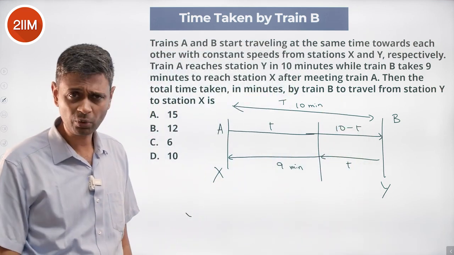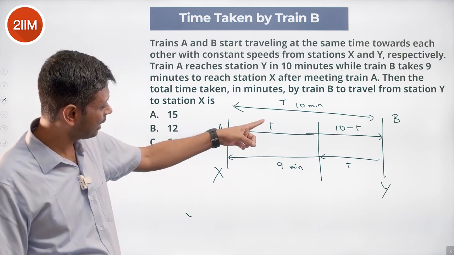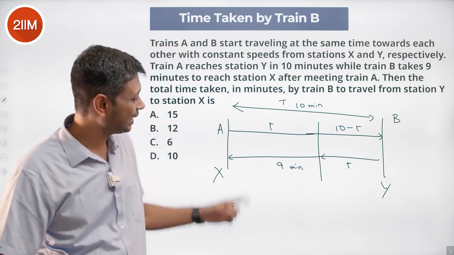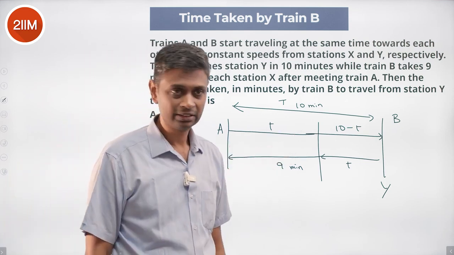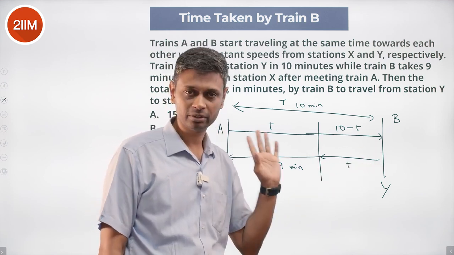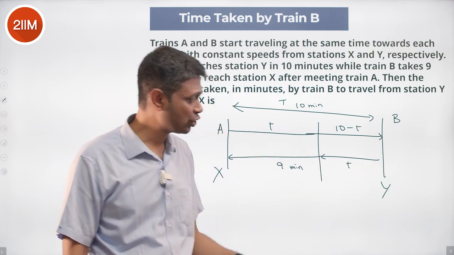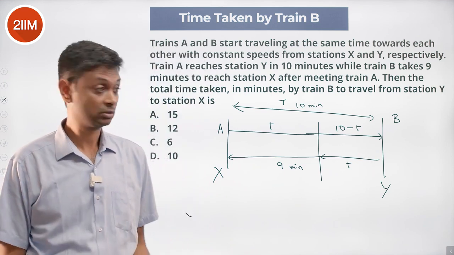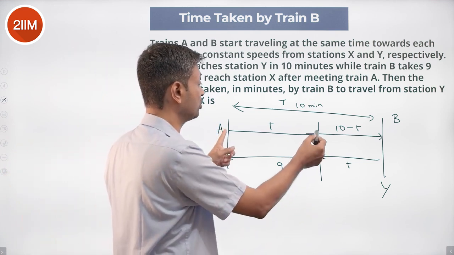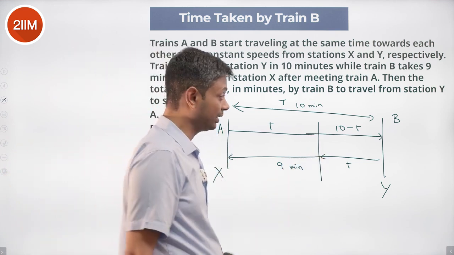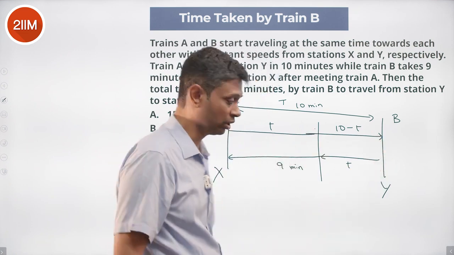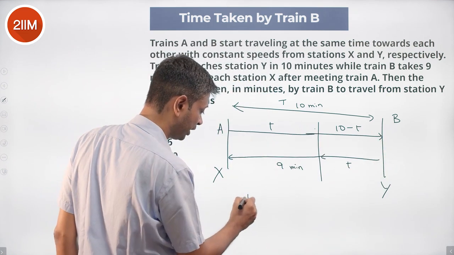Nice. After this we are done. How are we done? T by 9 equals 10 minus T by T. A travels this distance in T minutes. B travels this distance in T minutes. And so the ratio of their speeds is the same. It should be the ratio of their times. So T minutes A takes to travel, B takes 9 minutes for it. 10 minus T minutes B takes to travel, A takes T minutes for it. Or the ratio of the time taken should be the same.